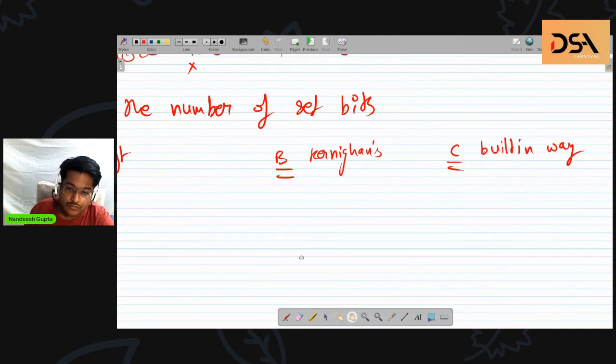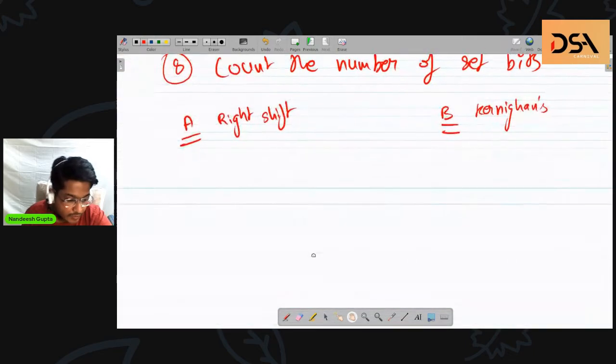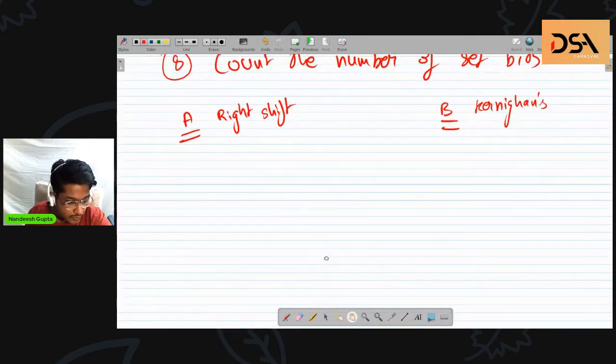So the first way is using right shift operators. Whoever is mentioning this n and n minus 1, we'll get to this. And this is the second way. I think this method of counting the number of set bits was first introduced by Kernighan only. So that is why they call it Kernighan's method of counting bits. We'll see how that works.